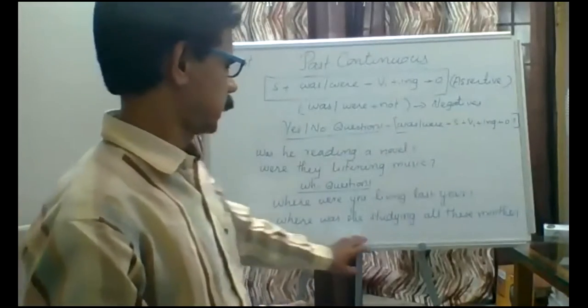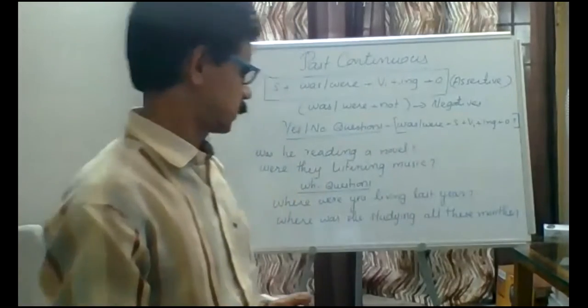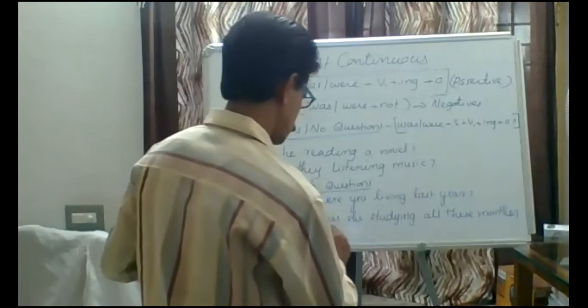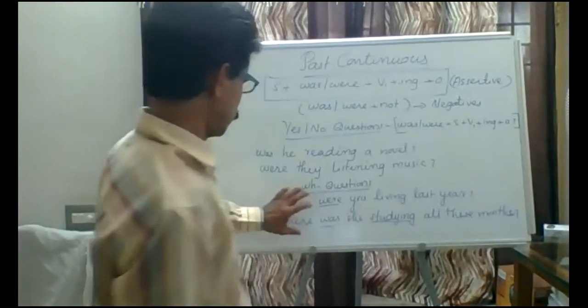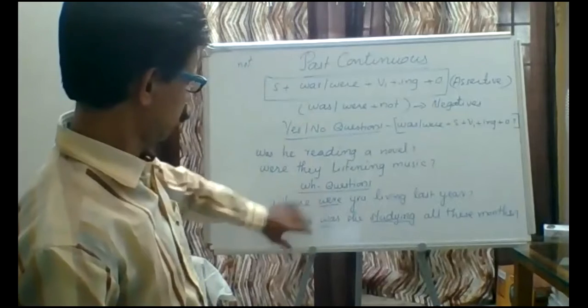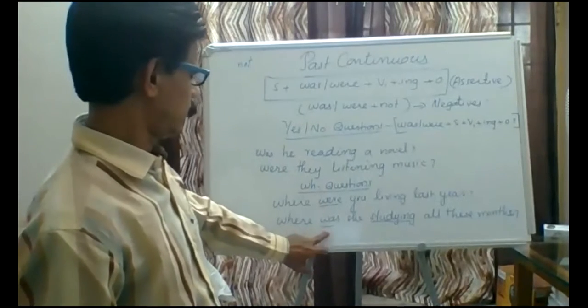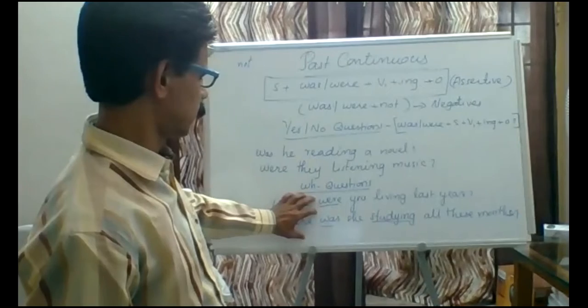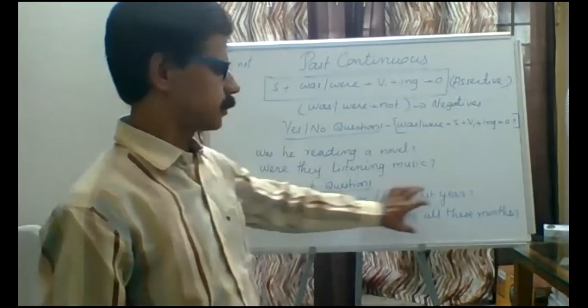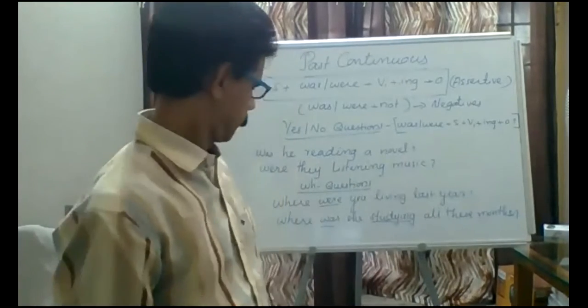Where was she studying all these days? All these months. Was, she as subject, and studying is the main one. Here were. So here you see was and this were, both the were. If you remove was and were, from here onwards it becomes a yes or no question.